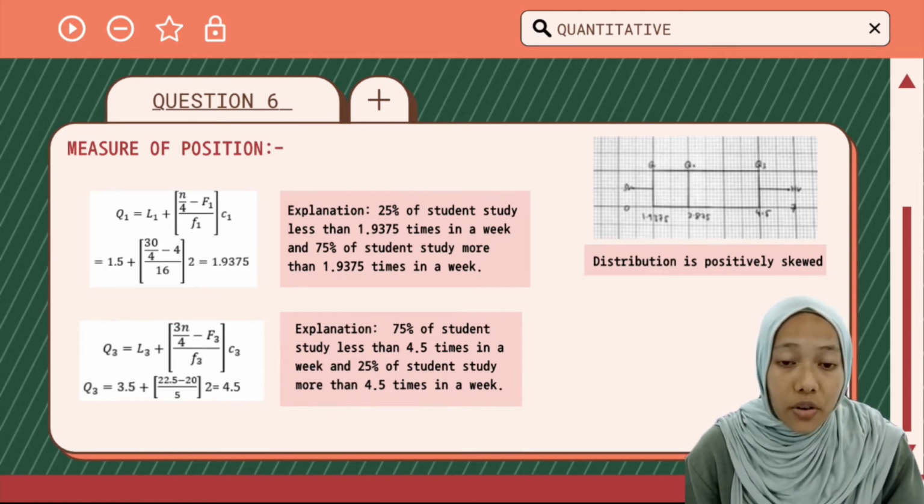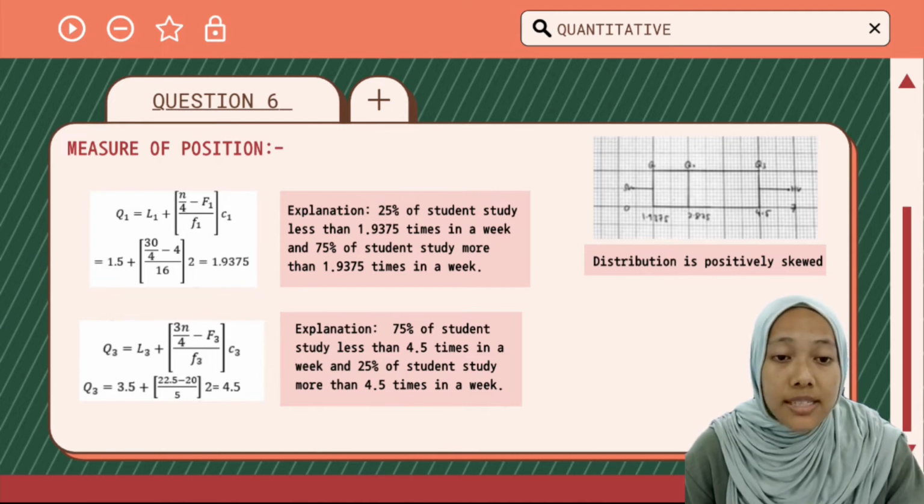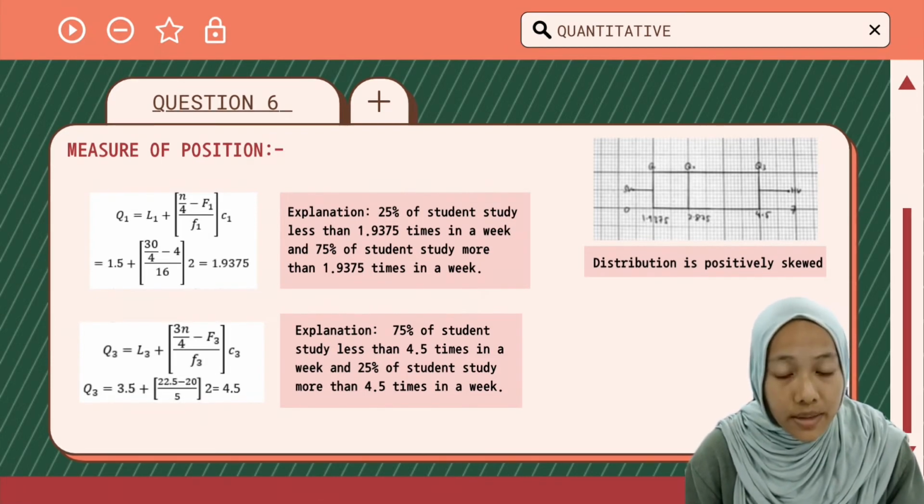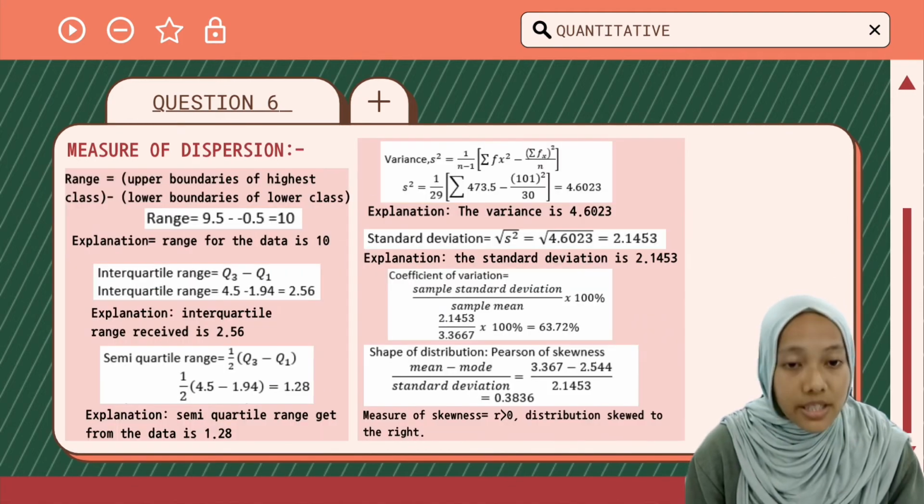The Q3 is 4.5. That means 75% of students study less than 4.5 times in a week, and 25% of students study more than 4.5 times in a week. The box plot is positively skewed.